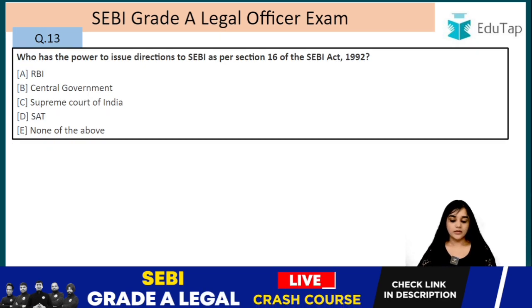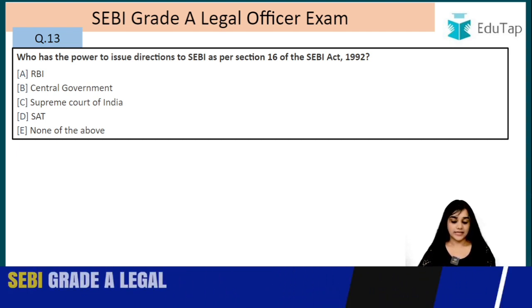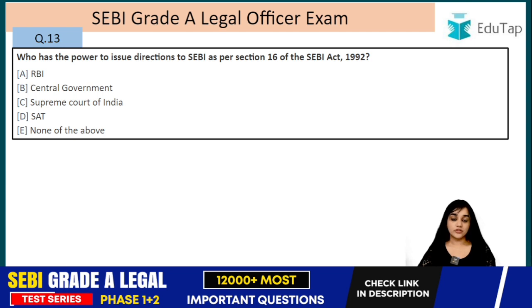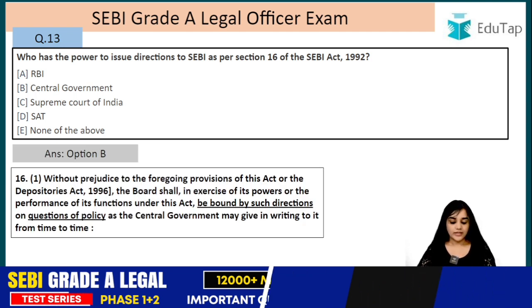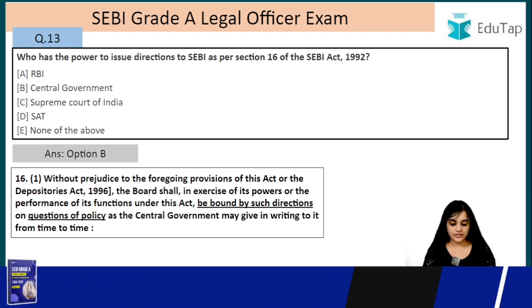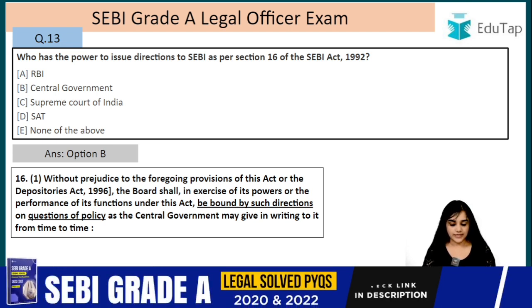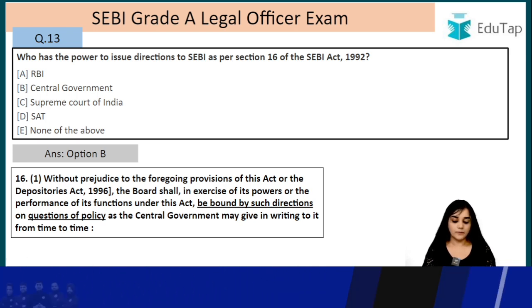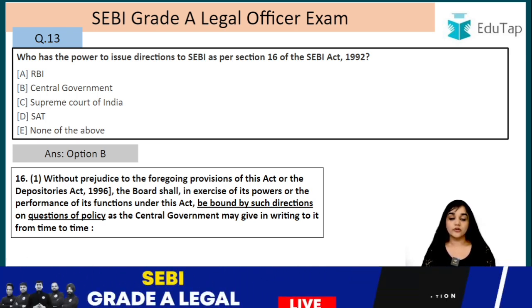Question number 13. Who has the power to issue directions to SEBI as per section 16 of the SEBI Act 1992? Who has the power to give directions to SEBI? The answer is B, that is the central government, right? So without prejudice to the foregoing provisions of this Act or Depositories Act 1996, the board shall, in exercise of its power or the performance of its functions under this act, be bound by such directions on question of policy.